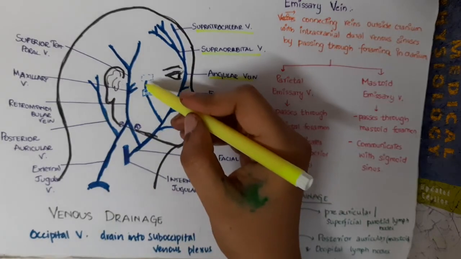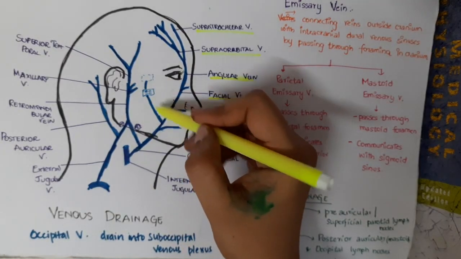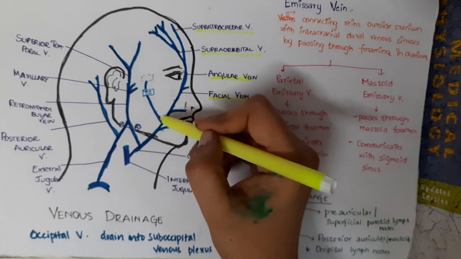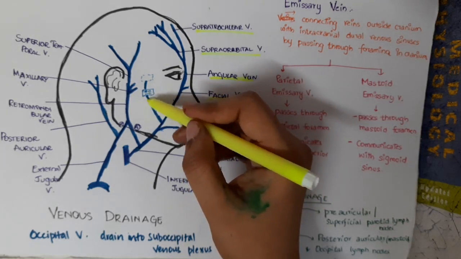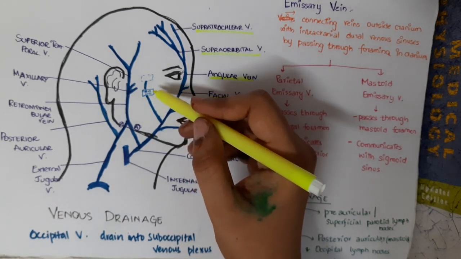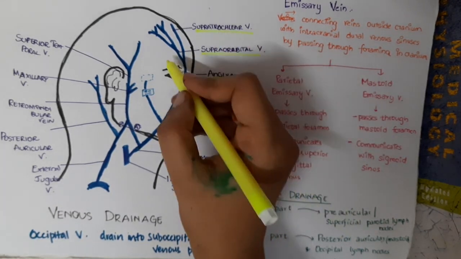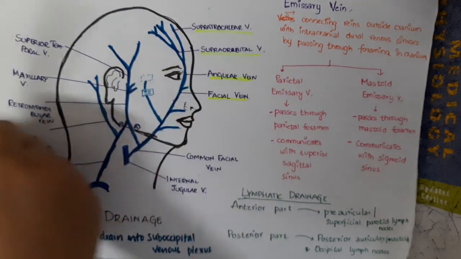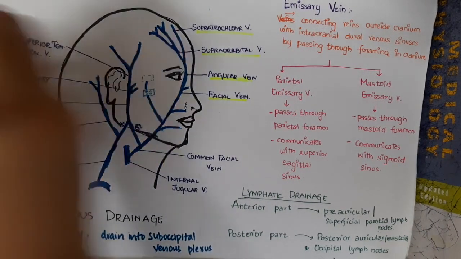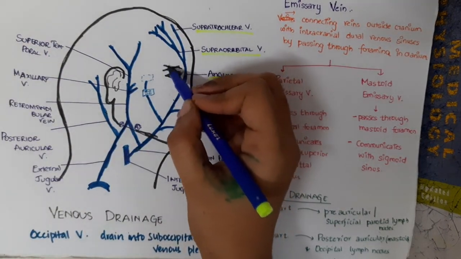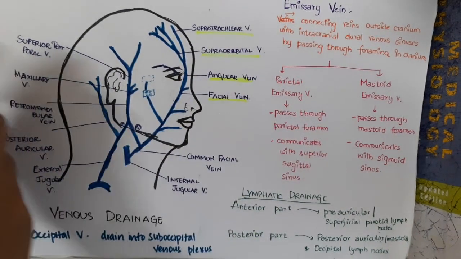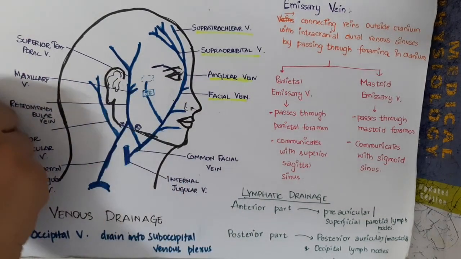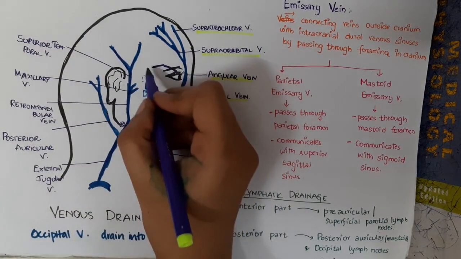Now, from the facial vein, it also gives a branch to the pterygoid plexus. Okay, this is pterygoid plexus. Similarly, there will be a superior ophthalmic vein in the eye. This superior ophthalmic vein also gives a branch to a sinus which is called cavernous sinus.